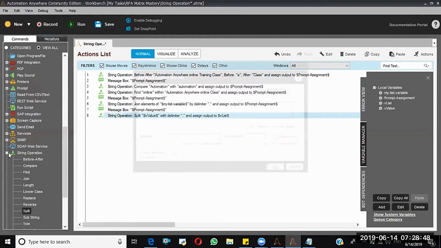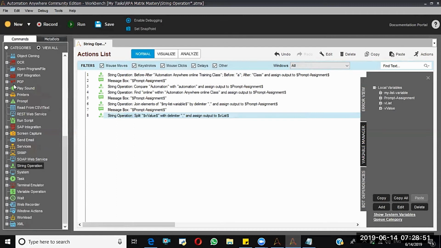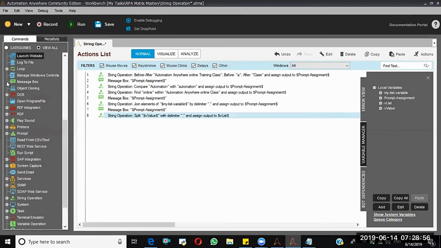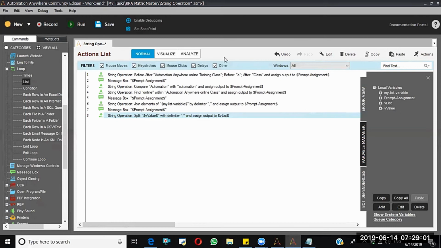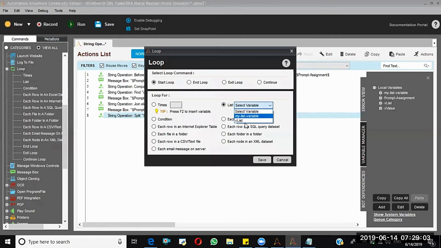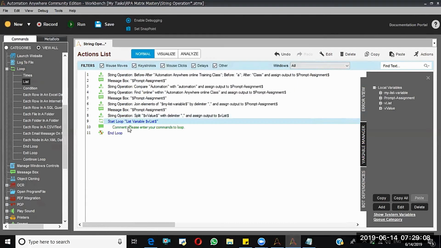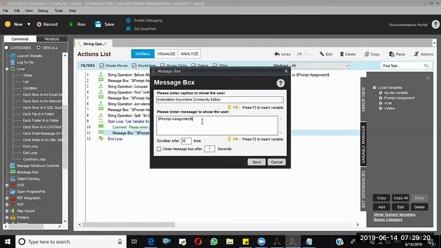Save. Now I have to print that list, right? How can I print it? With the help of a loop. Now I'm saying to the robot, just loop this list. If you want to print any list values one by one, that means sequentially, you need to use the list loop.